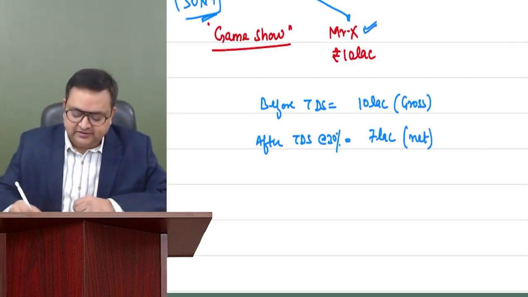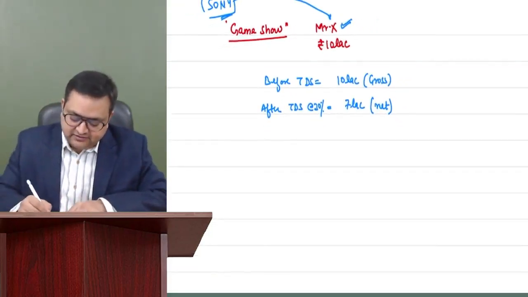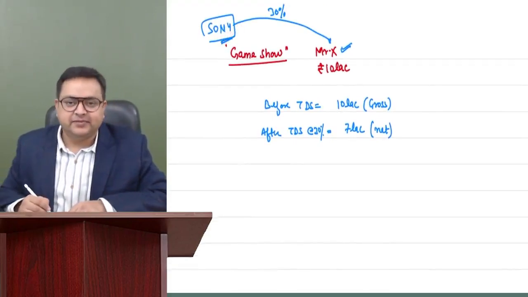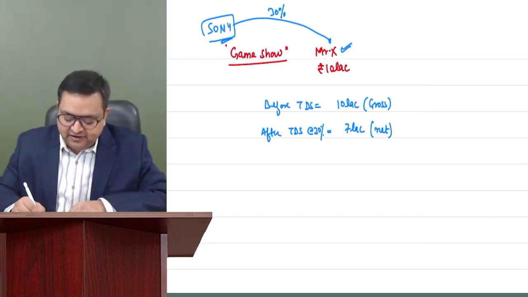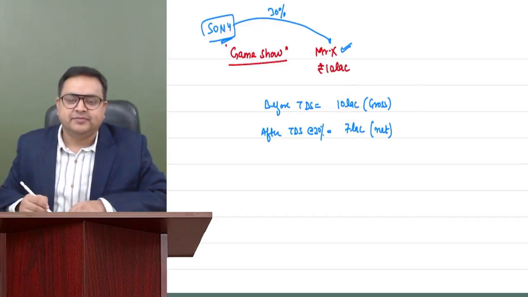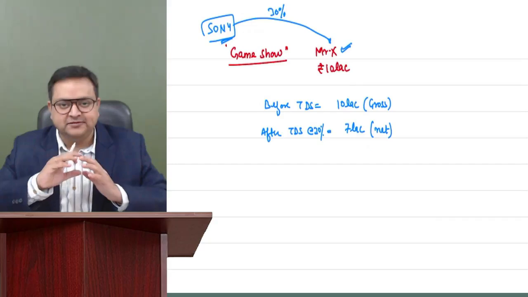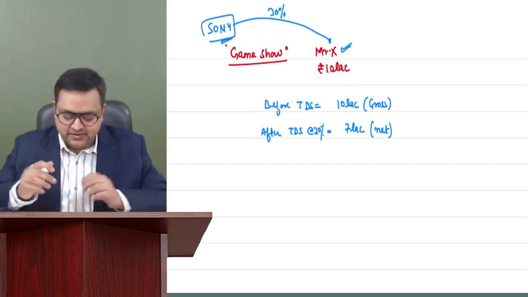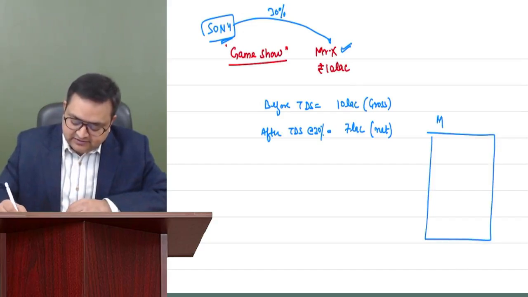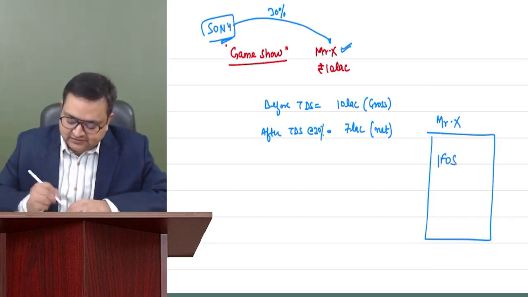So let's say this is Mr. X, and his 3 lakh has already been deducted by Sony Entertainment Television. Correct. And this person has received 10 lakh rupees less 30% TDS, so 7 lakh rupees. For example, I am assuming that this person has no other income. So when Mr. X will be filing his return, he will be showing his IFOS.